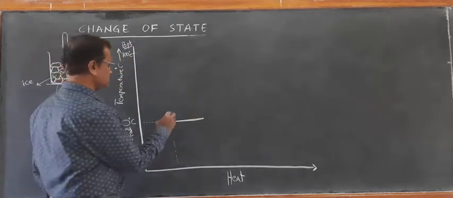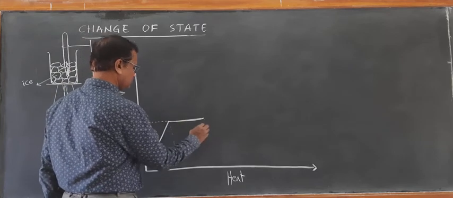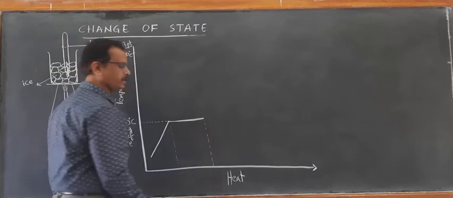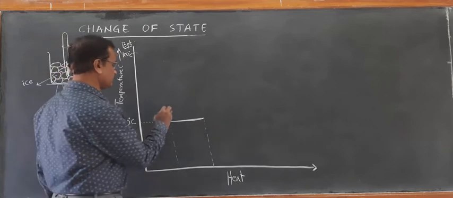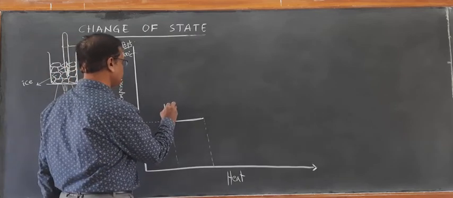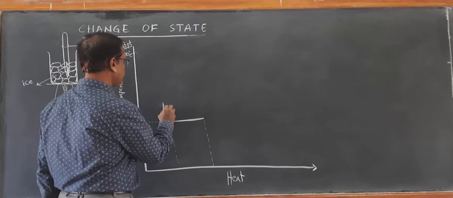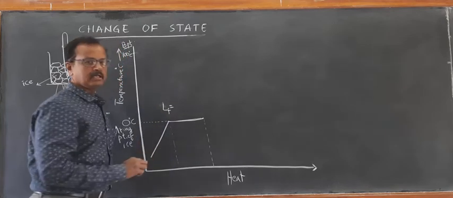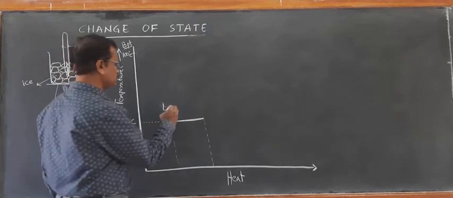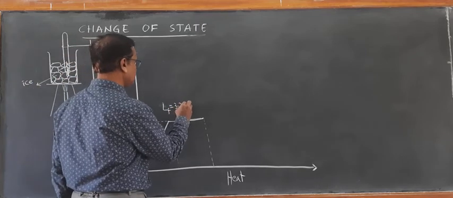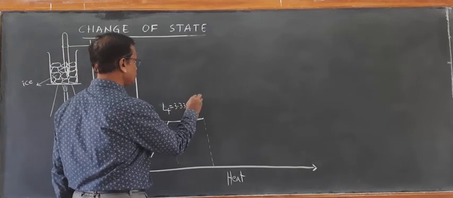So this is what we call the amount of heat required per unit mass, the latent heat of ice. Latent heat of ice, also called latent heat of fusion of ice, is 3.33 into 10 raised to 5 joule per kg.